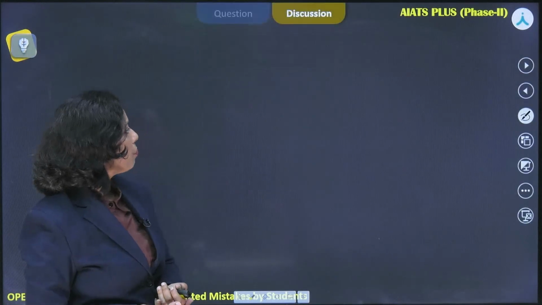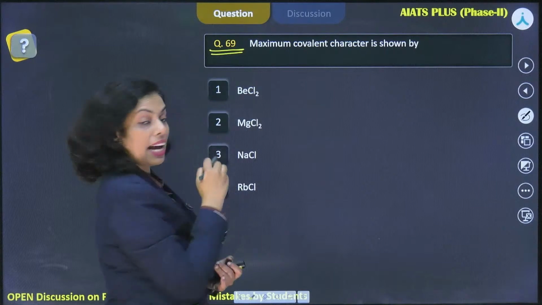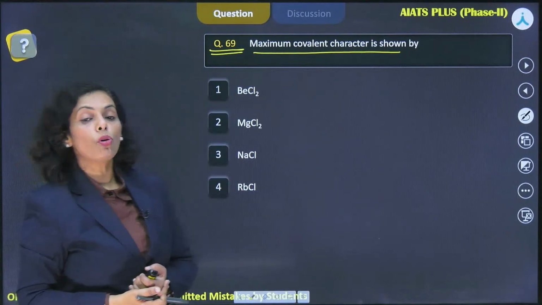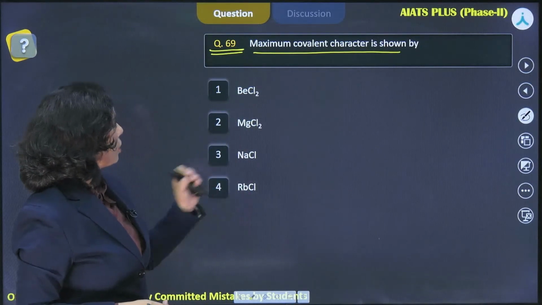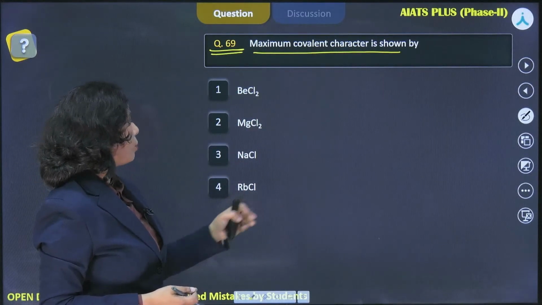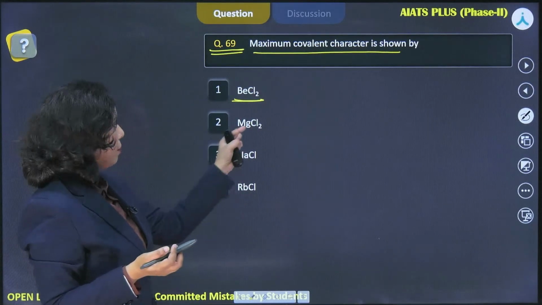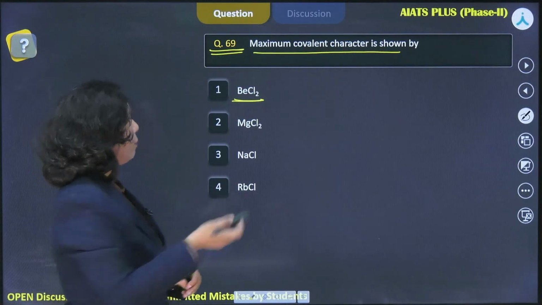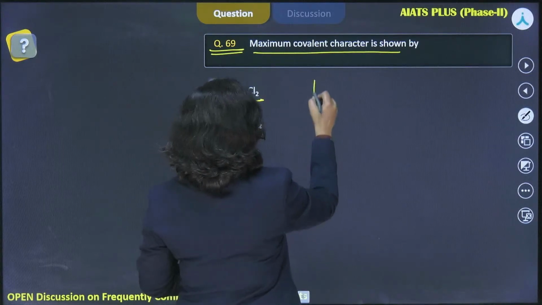Okay. Now, the next question, question number 69, is from chemical bonding and molecular structure. The question says maximum covalent character is shown by, right? You have different species given here: beryllium chloride, magnesium chloride, sodium chloride, rubidium chloride. Beryllium chloride is the chloride of the group 2 element beryllium, and magnesium chloride, once again the chloride of magnesium from group 2. First one, okay. Then NaCl and rubidium chloride. I hope everybody is aware of what Fajan's rule is.